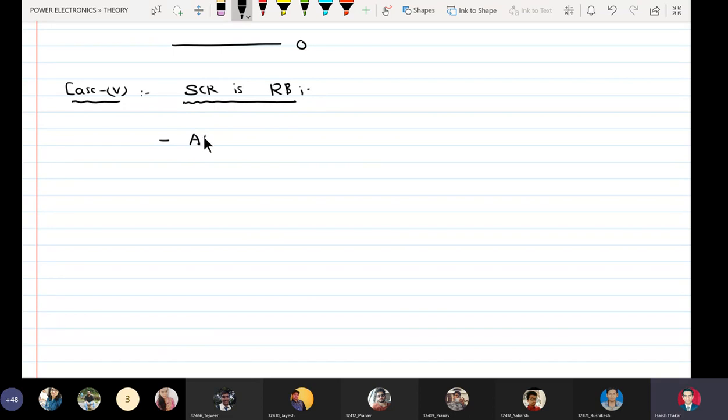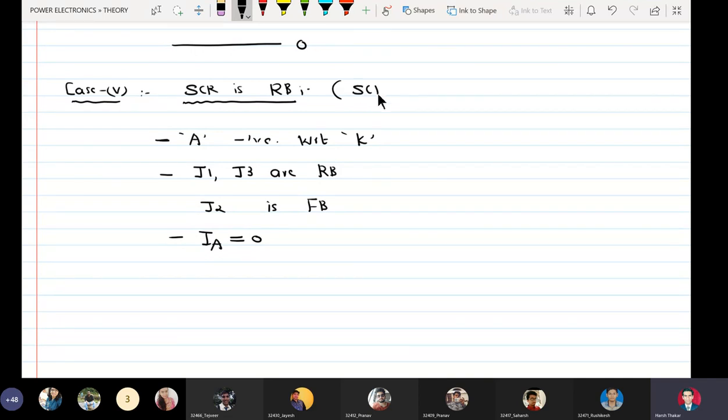Reverse bias means anode is negative with respect to cathode, J1, J3 are reverse biased, J2 is forward biased. There are two obstructions now, so definitely IA equal to 0, and SCR is blocked because SCR does not conduct in reverse bias condition normally. So it is a unidirectional device.